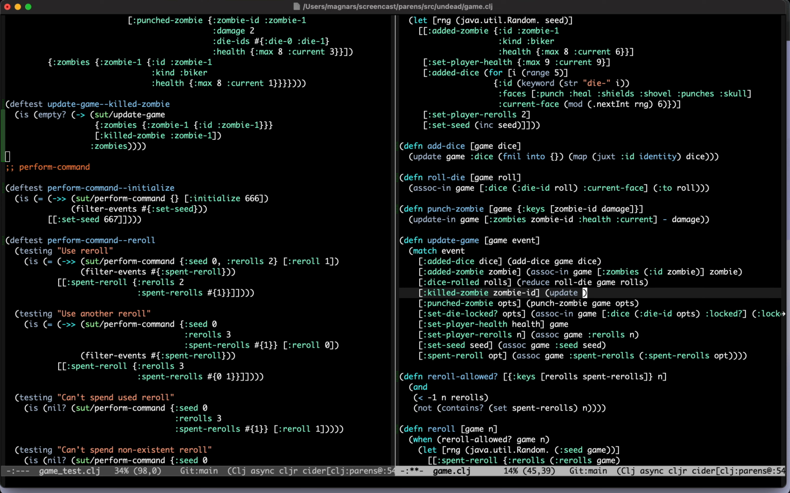This is like a very geeky thing to differentiate on, but I get what you're saying. It could be poisoned or whatever. Yeah, but there's new zombies coming every turn. Right. So updating game zombies.